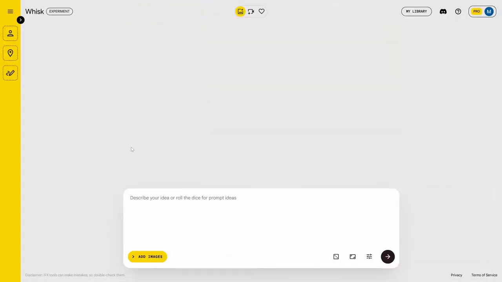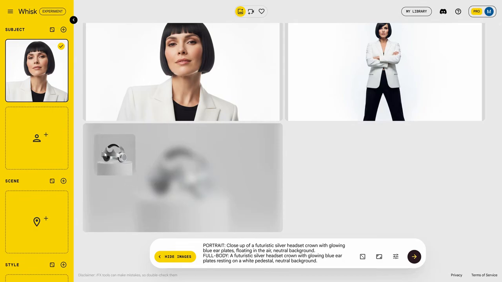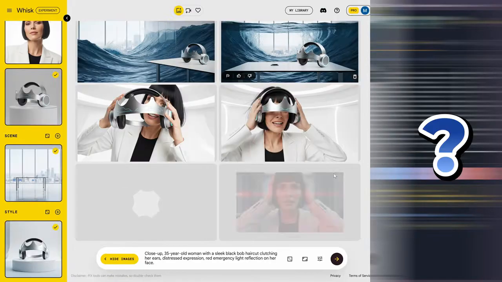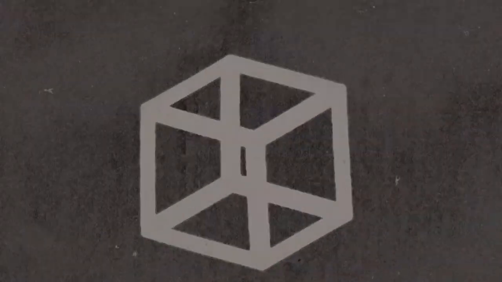Whisk is a Google tool that allows us to generate all kinds of images and videos. In this case, what interests us are the images, because in a minute, I'm going to show you an extension that if we use it together with this platform, we can generate consistent batch images that will later transform into video to create eye-catching content, and above all, avoid the problem of showing a character at the beginning of the video that looks completely different from the one we see at the end. So the consistency problem will be solved.